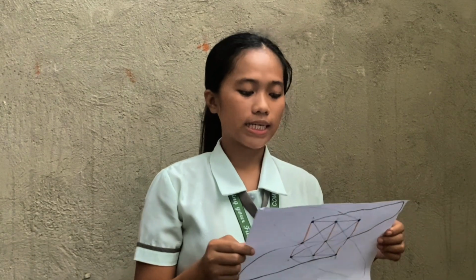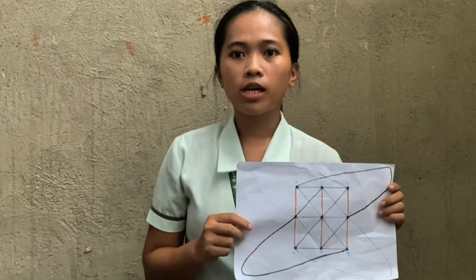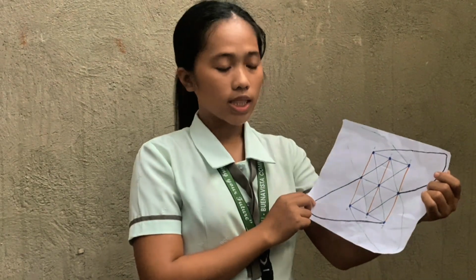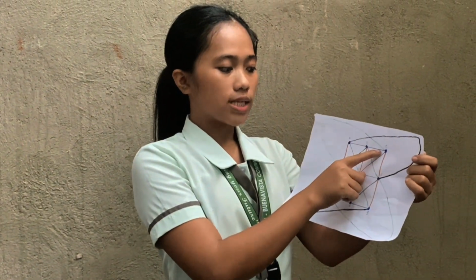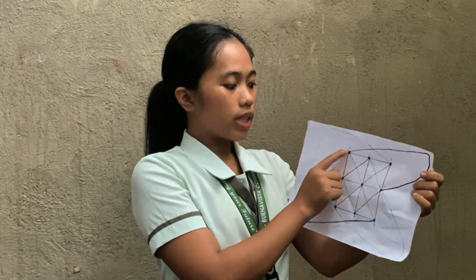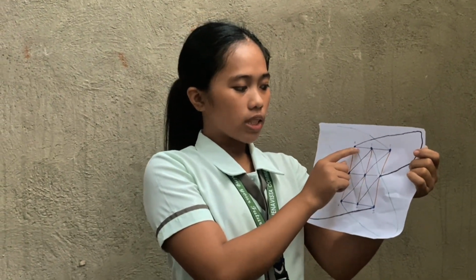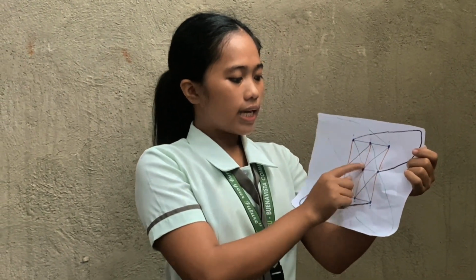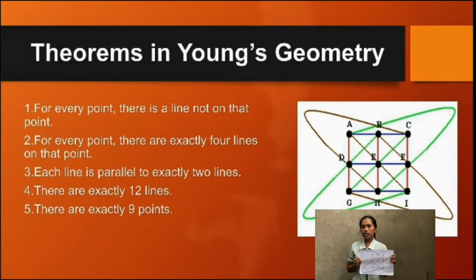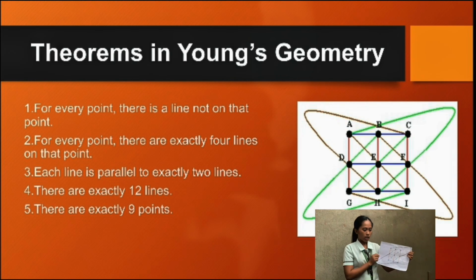Let's proceed to the theorems of Young's geometry. First: for every point there is a line not on the point. For example, for point E, the line DEF is not on the point E. Number 2: for every point there are exactly 4 lines on the point.